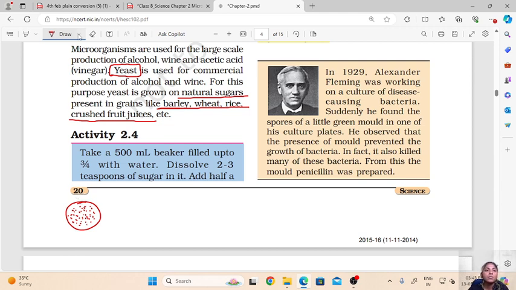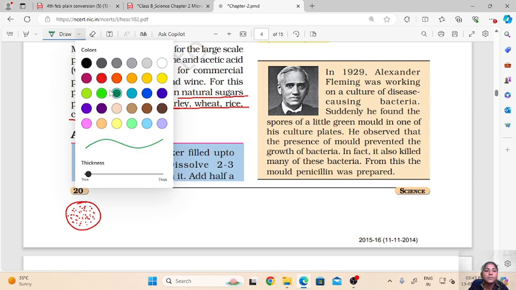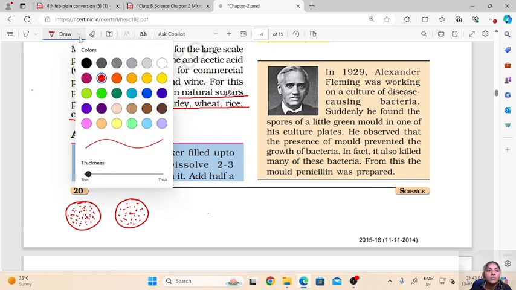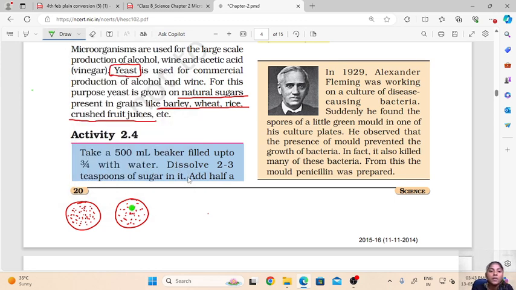Then suddenly one day he found spores of a little green mold in one of his culture plates. He had many plates of disease causing bacteria which he was studying, and one day he observed that one of his plates had a green mold, a green fungi, present in it.